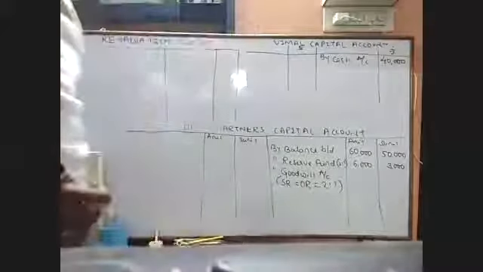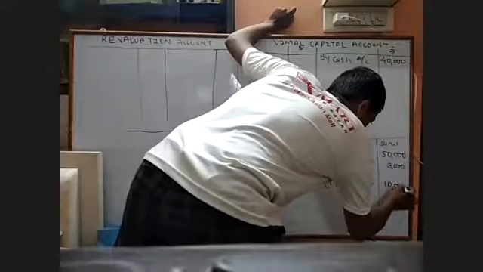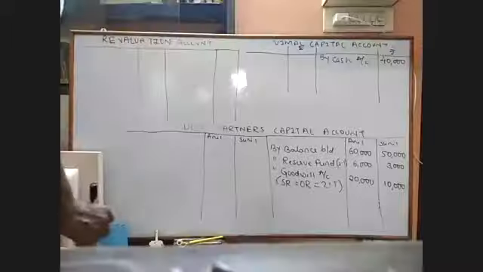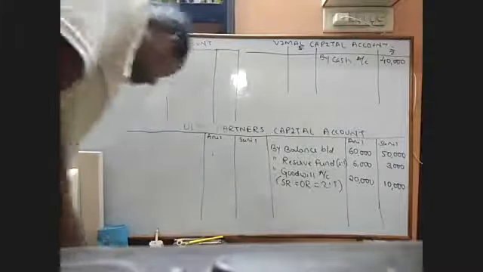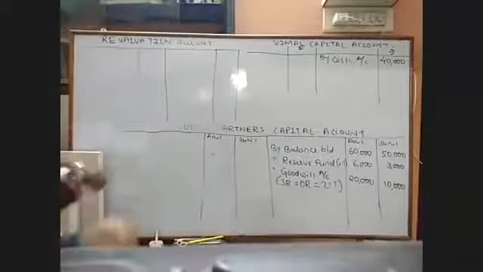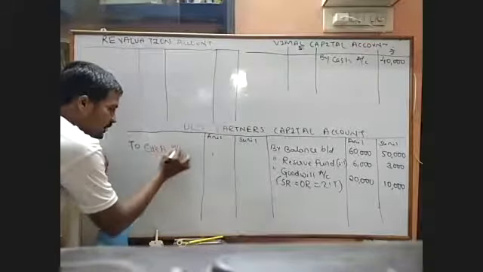Can somebody tell me how much will be the amount if we distribute 30,000 in 2:1? 20,000 and 10,000. Very good. It is 20,000 and 10,000. Now, let's go to the next adjustment. He says half of the goodwill amount is withdrawn by the old partners. Hope you remember we have solved the same case in the previous problem. For this, we need to come on the debit side and write to cash account.